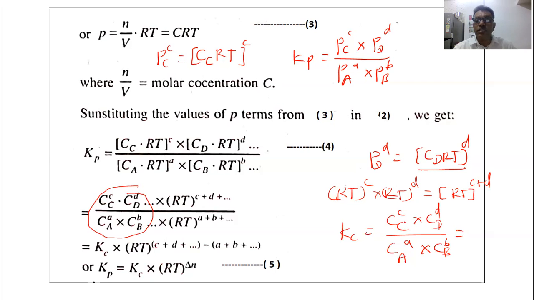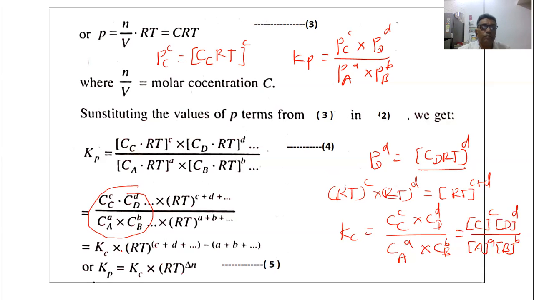Or it is also written as, we have to take the symbol of the concentration of the product C raised to power c into concentration of the product D raised to power d divided by concentration of the reactant A raised to power a into concentration of the reactant B raised to power b. So Kc becomes equal to this.